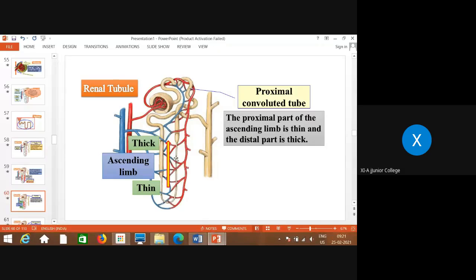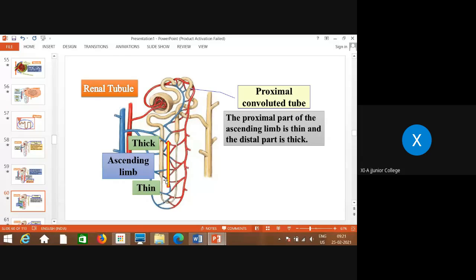Now one thing you remember in this diagram, when this proximal tubule enters the loop of Henle, the part of the descending limb is narrow, whereas the ascending limb here is thick. You can remember the proximal part of the ascending limb is thin, whereas the next part which is growing, that is the distal part, is thick. This is the descending limb and this is the ascending limb of loop of Henle, which is shown by this yellow colored arrow. Okay, try to understand.